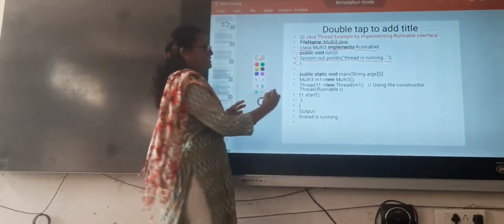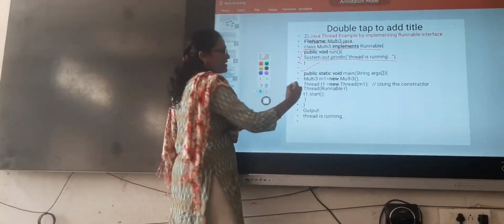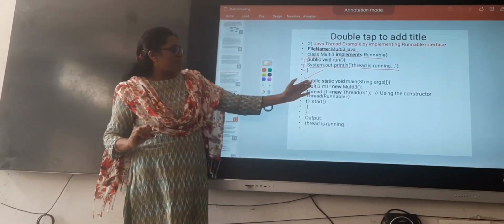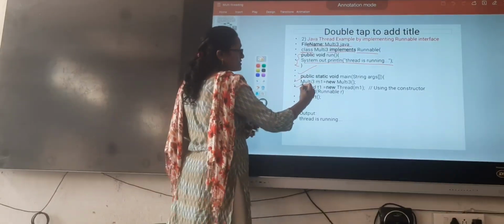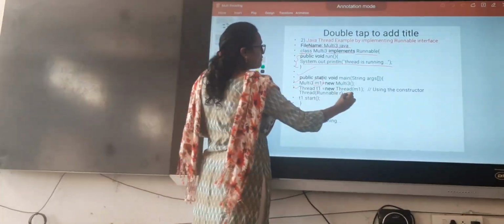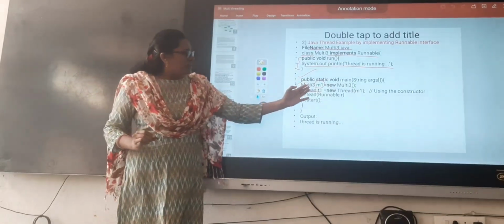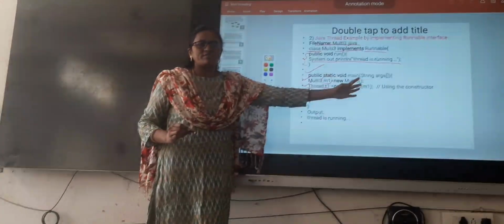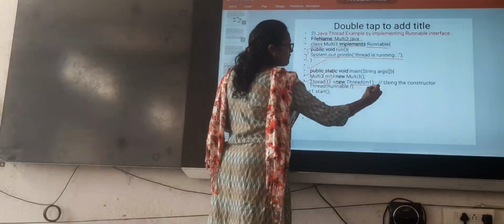That's it. Next we are writing the main method, public static void main string args. Here we are creating the object of our class. Multi3 m1 is equal to new multi3, and we are passing this object as a reference to our thread class object. We need to pass our class object into the thread class reference. Thread t1 is equal to new thread of m1.